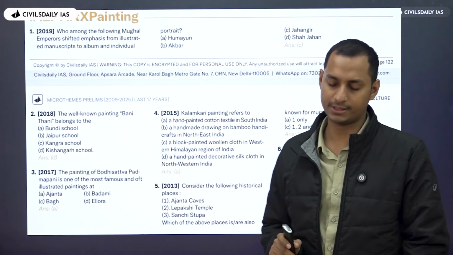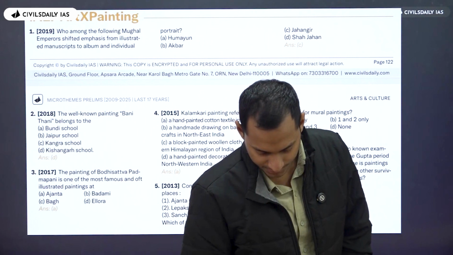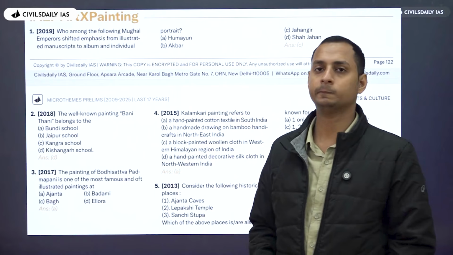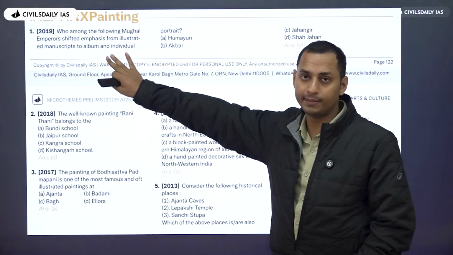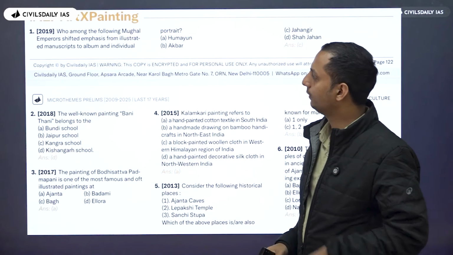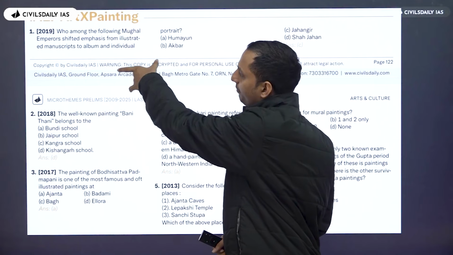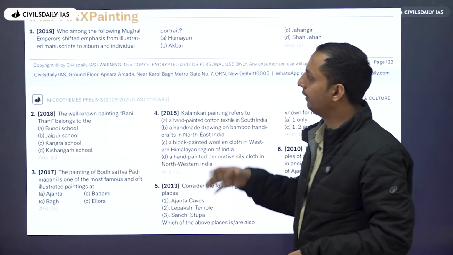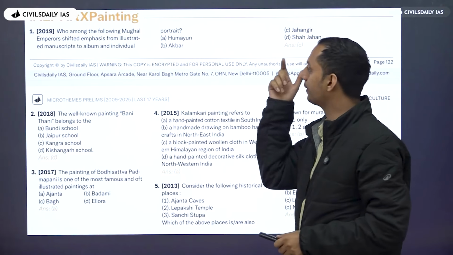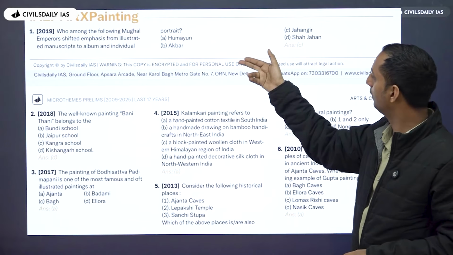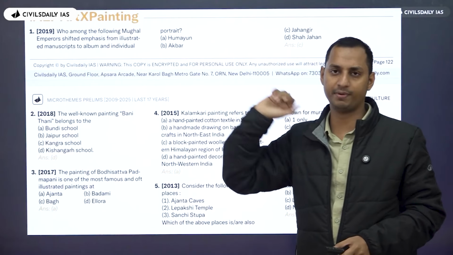Now what about paintings? When was the last time UPSC asked a question with respect to paintings in prelims? The last question was in 2019, when UPSC asked which of the following Mughal emperors shifted emphasis from individual illustrated manuscripts to albums and individual portraits. The answer was Jahangir, because Jahangir was the most famous patron of painting.